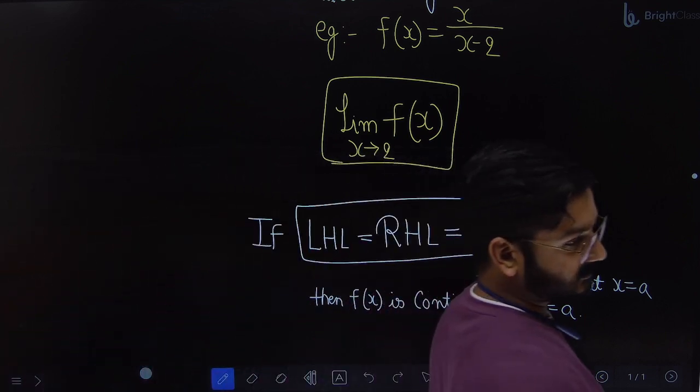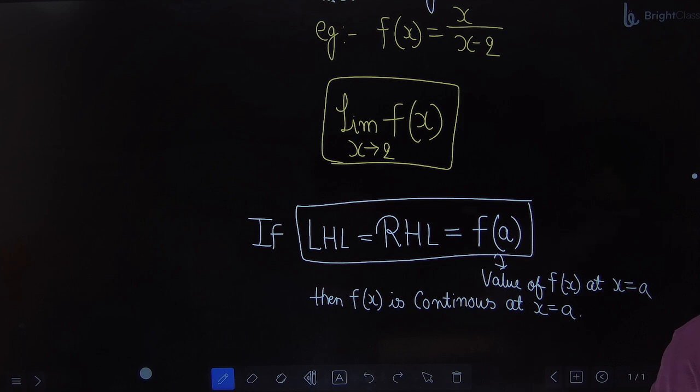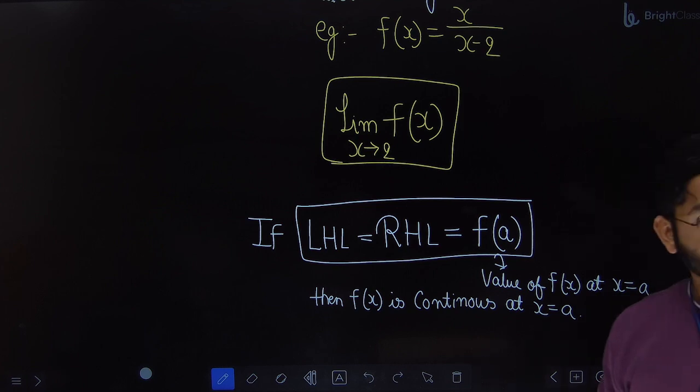This is the condition. If left hand limit is equal to right hand limit is equal to value of function, then we say that the function is continuous at that point.